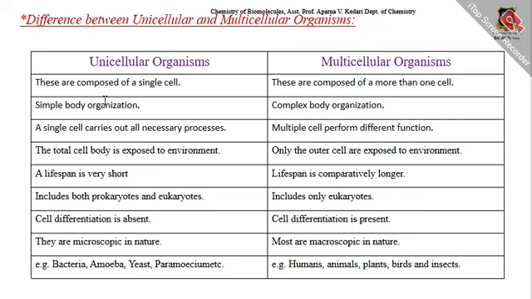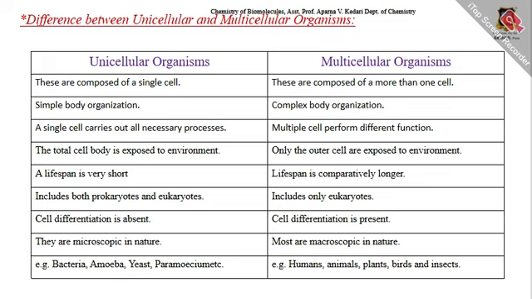Unicellular organisms include both prokaryotes and eukaryotes. Multicellular organisms include only eukaryotes. Cell differentiation is absent in unicellular organisms.